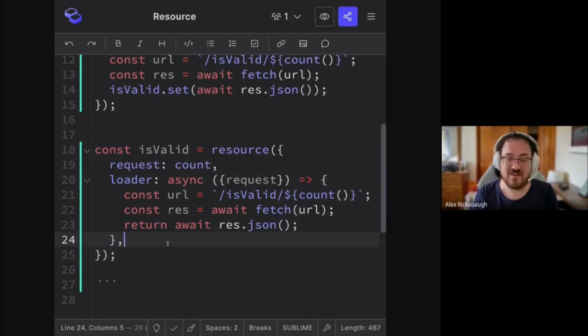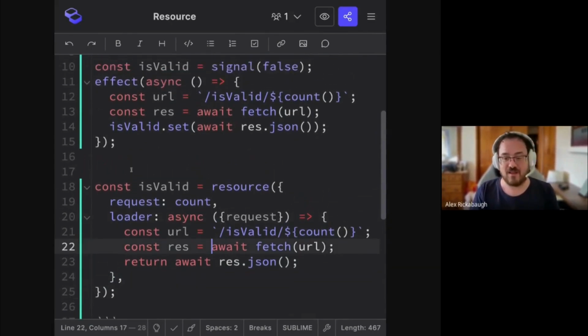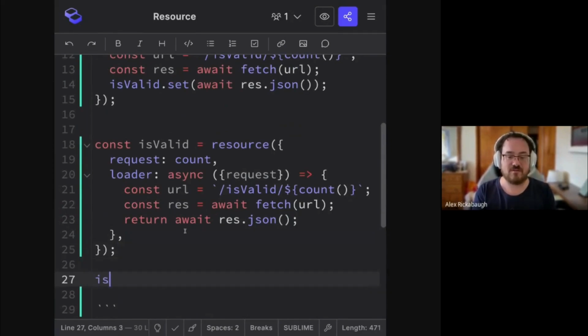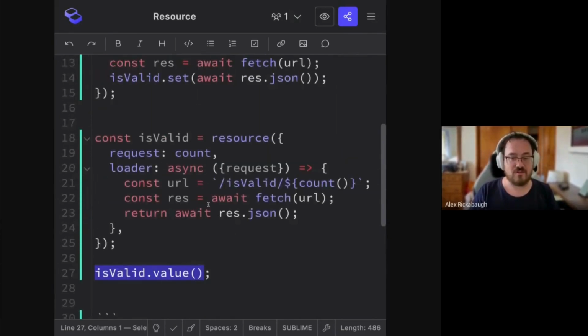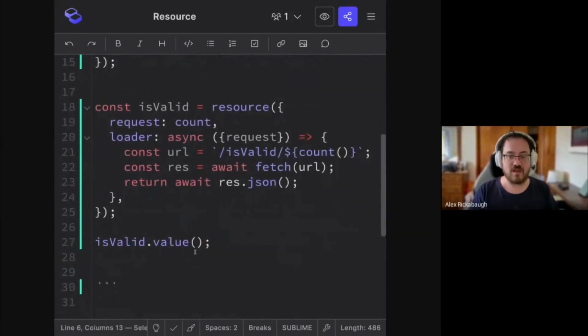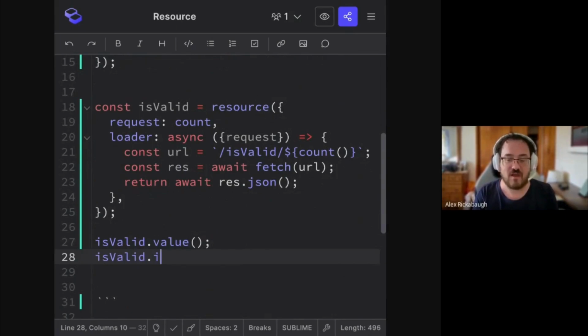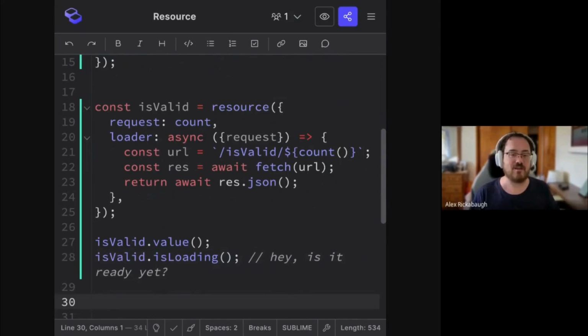So this is a bit subtly different than the effect, right? But we're back in this realm of declaring the input here, and declaring how to produce the value. So instead of manually wiring this up to an output signal, now the resource is taking care of giving us isValid.value. And this will, as if it were a computed, be tracking the result of this asynchronous operation over time. And in fact, we can ask isValid.isLoading to know, hey, is it ready yet? Like if your application is a kid waiting for you to get the data, it's like, is it ready yet? Is it ready yet?